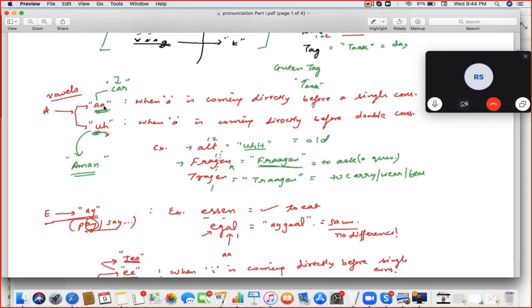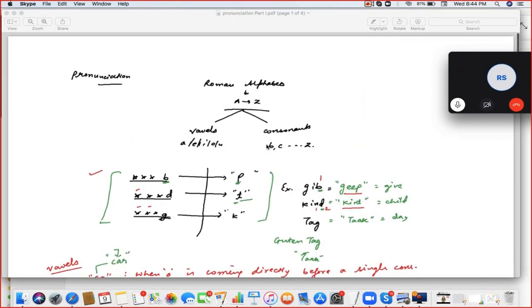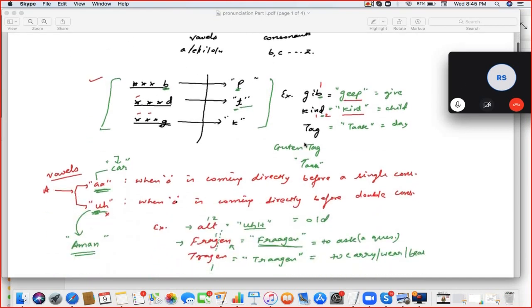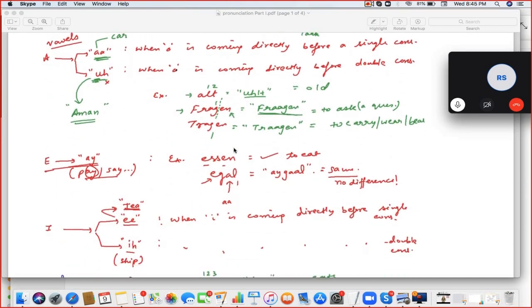Next is A. A has two sounds, short A and long A. After A, if it is one consonant, then it will have the long A sound. What do I mean by consonant? A, E, I, O, U are the vowels, and B, C, D till Z are the consonants. You have to count the consonants coming directly after A, the immediate neighbors. See the first example, ALT. How many come after A? Directly 2.